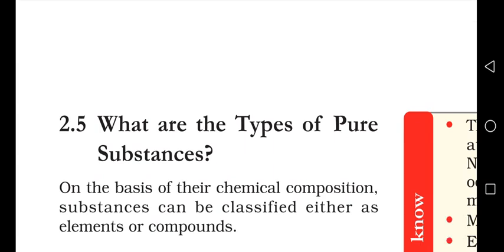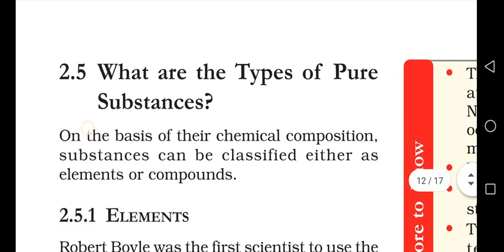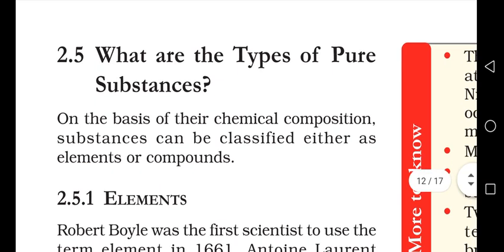In the previous video, I think you understood the difference between physical changes and chemical changes. In this video, we shall discuss the different types of pure substances. You know there are pure substances and mixtures, but in the pure substances itself, we have two classifications: one is elements and one more is compounds. So there is a difference between elements and compounds. Let us study what are elements, what are compounds, and what actually is the difference between elements and compounds.